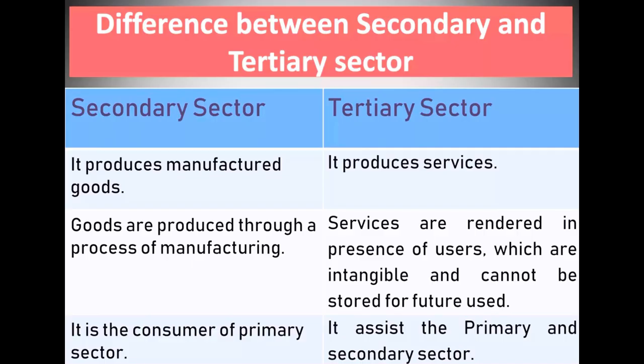This is the difference between secondary and tertiary sector. It is similar to the previous one. The secondary sector produces manufactured goods, and goods are produced through a process of manufacturing, and it is the consumer of the primary sector. The secondary sector is also known as the industrial sector, while the tertiary sector produces services, and services are rendered in the presence of users, are intangible and cannot be stored for future use. It assists the primary and secondary sectors, and this sector is also known as the service sector.